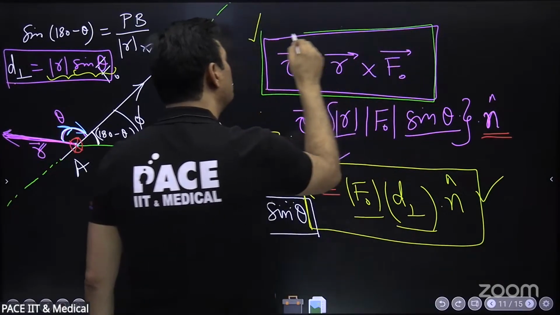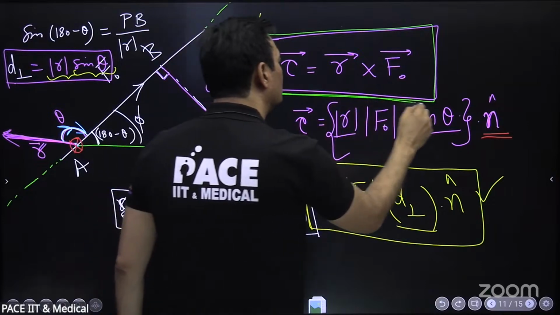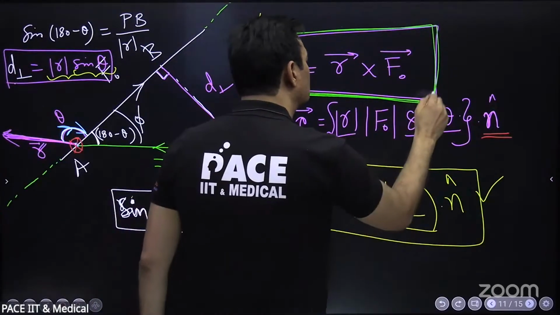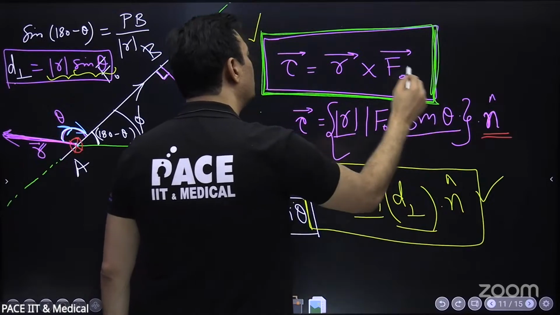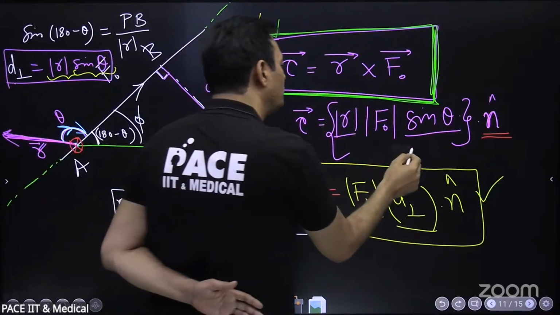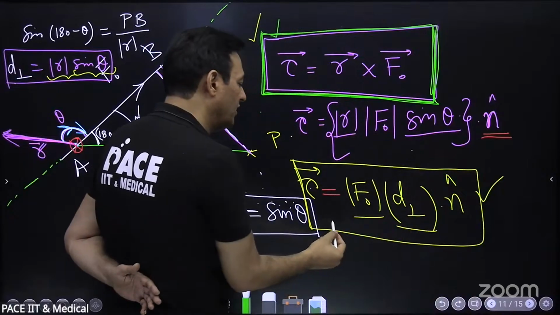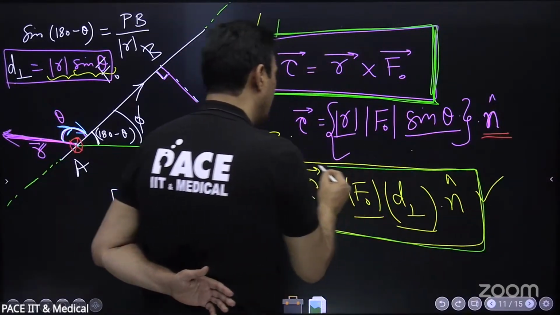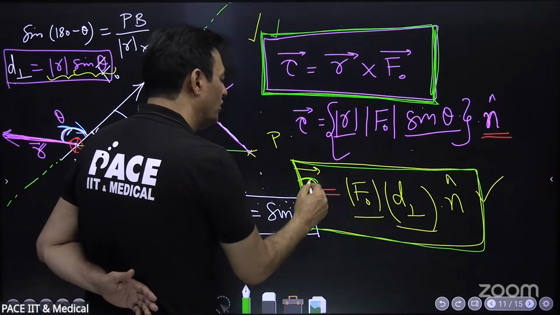And when you are strong in the vectors chapter, you will understand it in vector form. You will never get any wrong answers. So understanding it gives you the direction and magnitude both. Once you use this and simplify it, it finally boils down to the same equation which we were learning. And this is called torque.